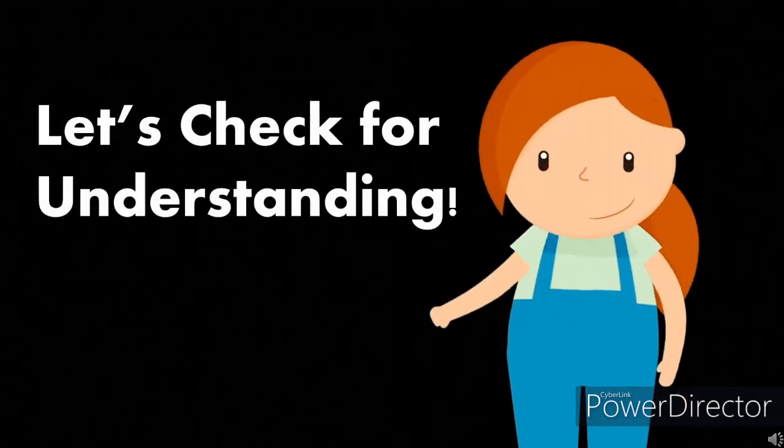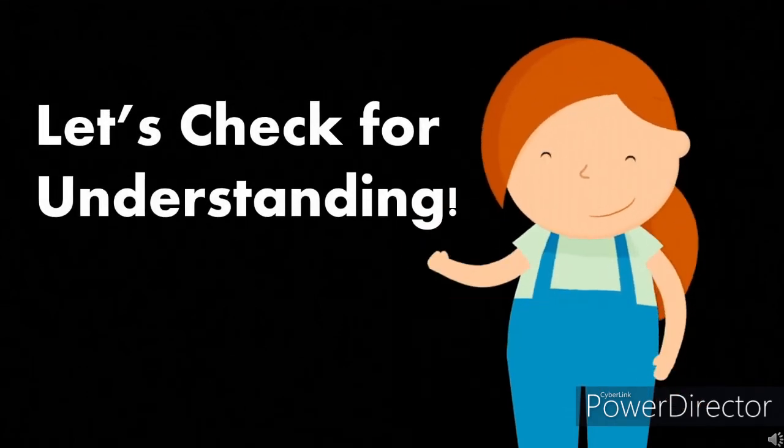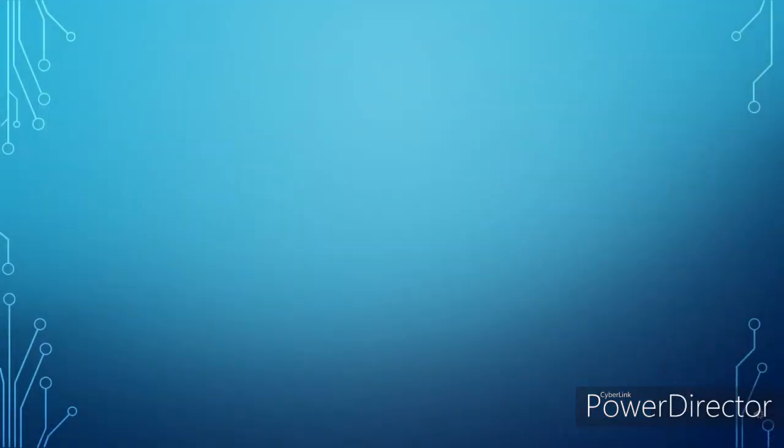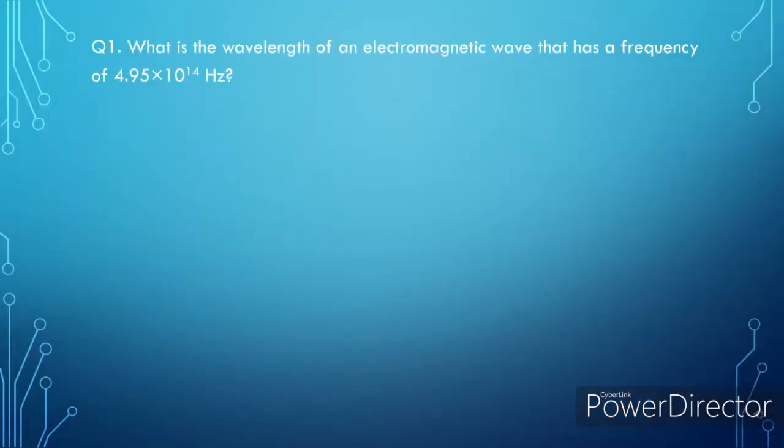Let's check for understanding whether you got the correct answer or not. For question number 1, what is the wavelength of an electromagnetic wave that has a frequency of 4.95 times 10 raised to 14 hertz? Based from our given, we have frequency equals 4.95 times 10 raised to 14 hertz, and our constant value for wave speed, or the speed of light, is 3 times 10 raised to 8 meters per second. Our required is wavelength. We need to look for the wavelength.